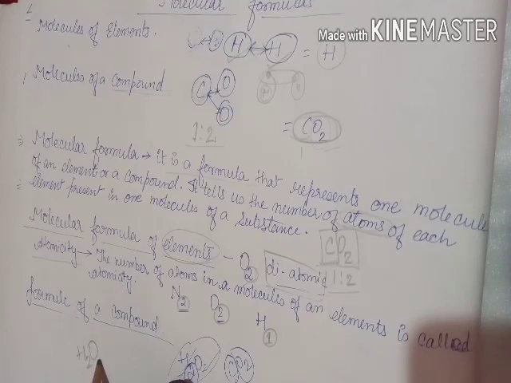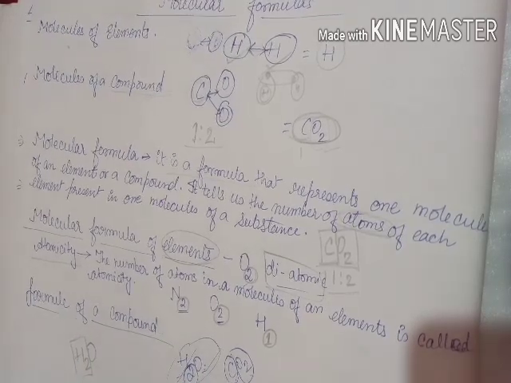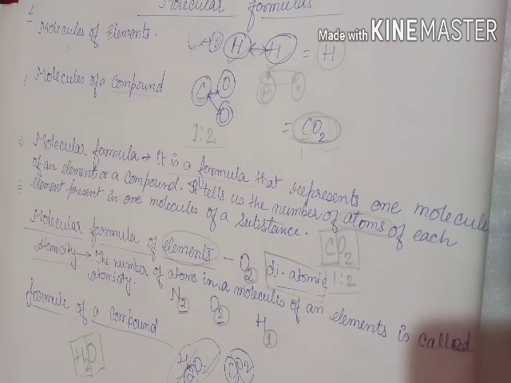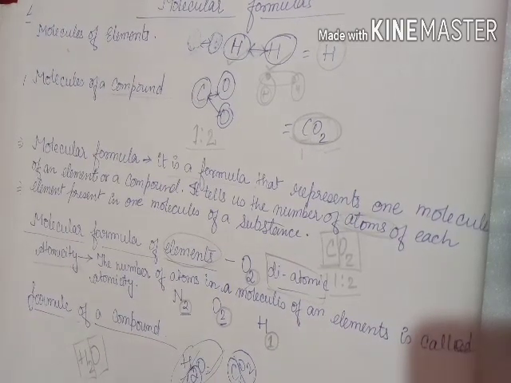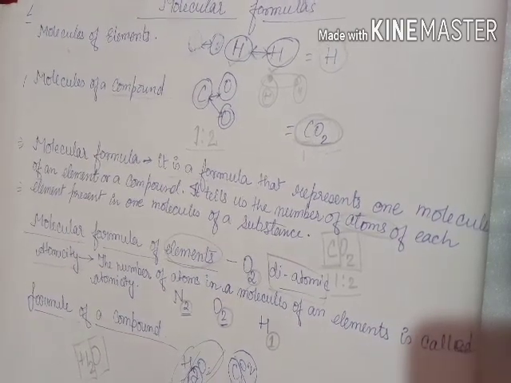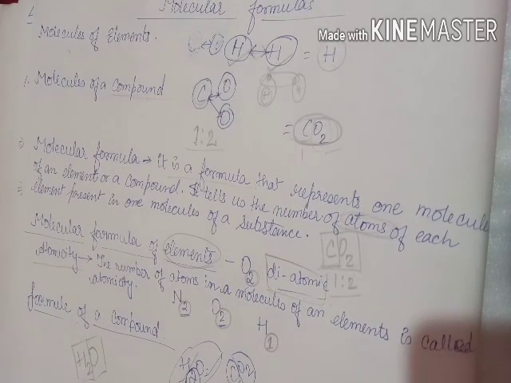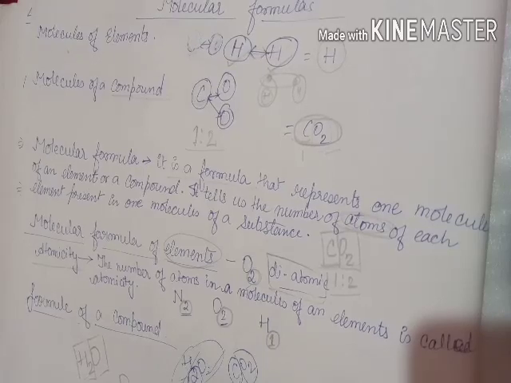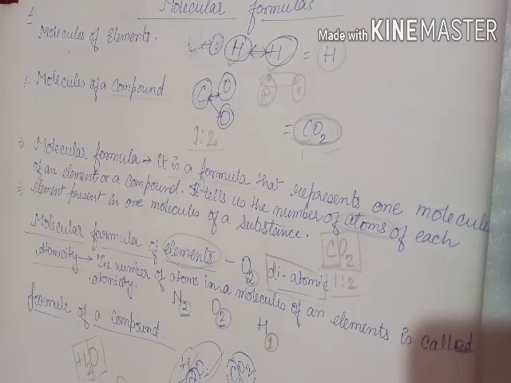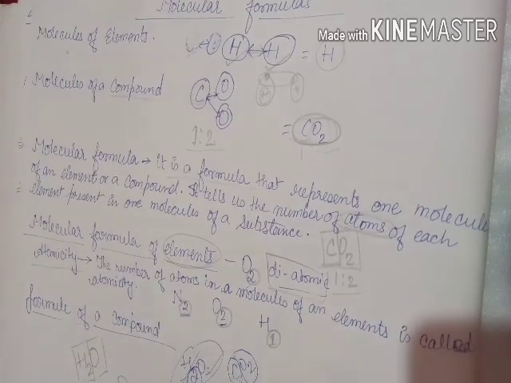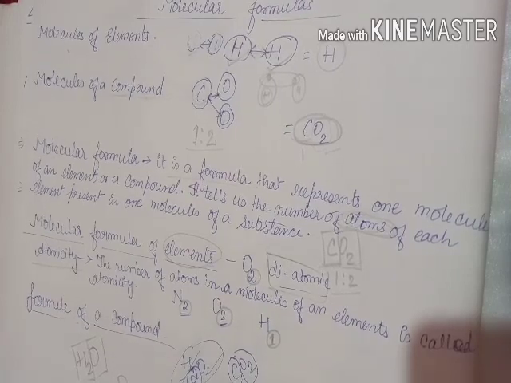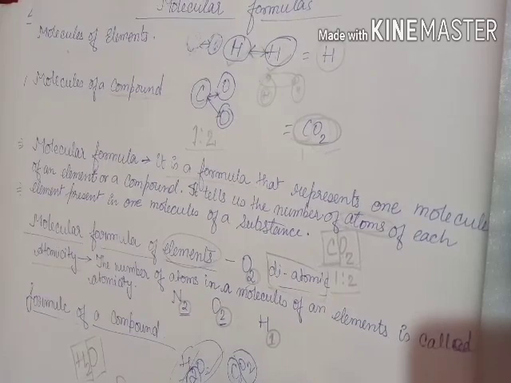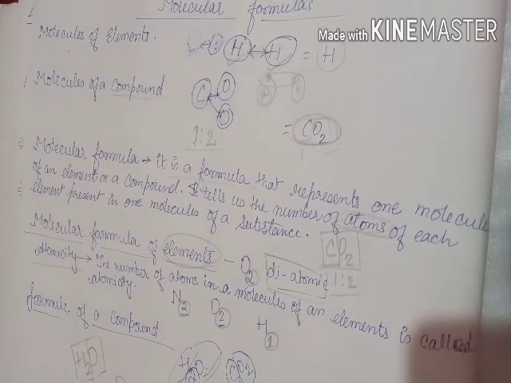So it has 2 elements, that is, one part is hydrogen and one part is oxygen. Here we have two atoms of hydrogen and one atom of oxygen. The other we can say is CO2. So we have one atom of carbon and two atoms of oxygen.